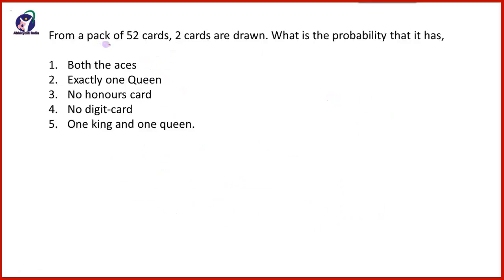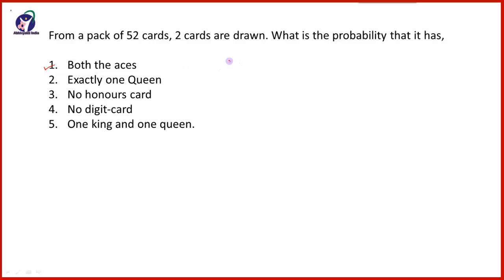The next question on the screen is that from a pack of 52 cards, 2 cards are drawn. What is the probability that it has both the aces, exactly 1 queen, no honors card, no digit card, and 1 king and 1 queen? Here we will first solve the first question, that what is the probability that it has both the aces.